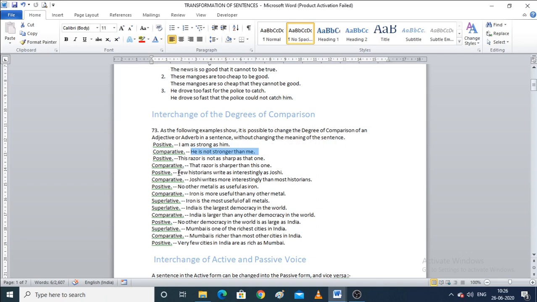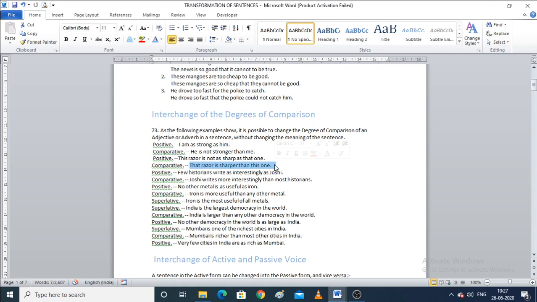Now let's see this example. This razor is not as sharp as that one. It is saying that this razor is not as sharp as the other one. But if you want to make it a comparative sentence, you will say that that razor is sharper than this one.